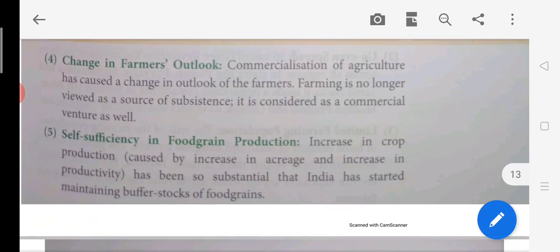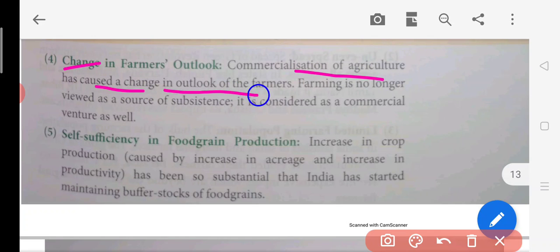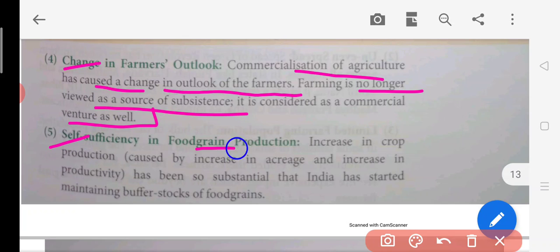Then, a change in farmers' outlook. The commercialization of agriculture has caused a change in the outlook of the farmers. Farming is no longer viewed as only a source of subsistence, it is a commercial venture as well. Now when the farmer thinks, they are not thinking about the survival of their family, they are simply trying to make money. Their outlook or mentality has changed. Then, self-sufficiency in food grain production. Because of this green revolution, India achieved self-sufficiency, meaning India is not relying on other countries.